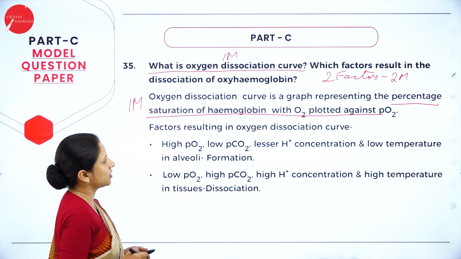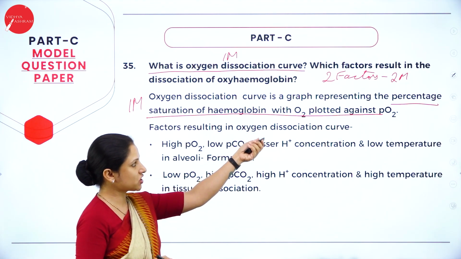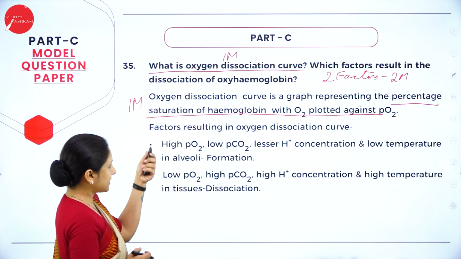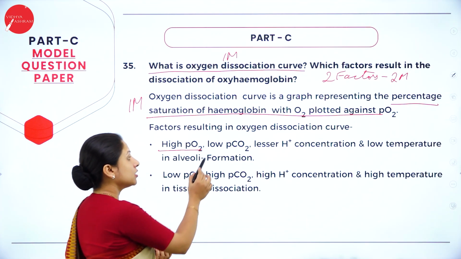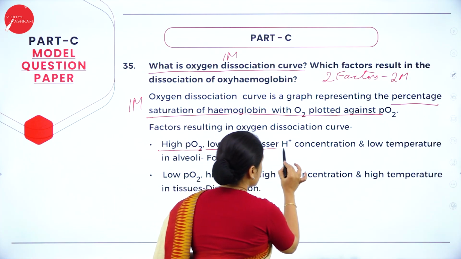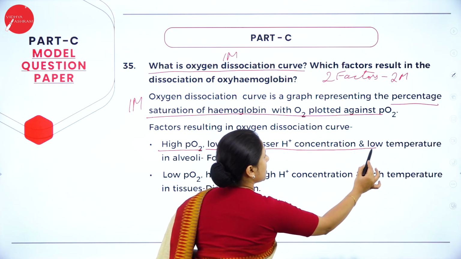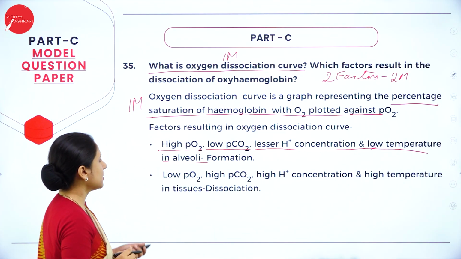You write the definition. Now you have to write 2 factors. The first factor is high partial pressure of oxygen, low partial pressure of carbon dioxide, lesser H plus ion concentration and lower temperature in the alveoli, for the formation of oxyhemoglobin.